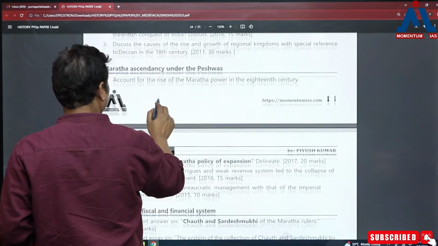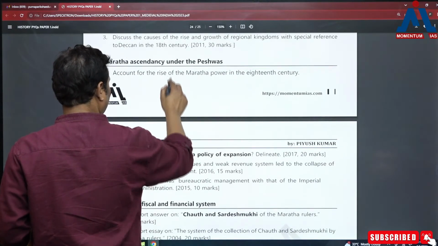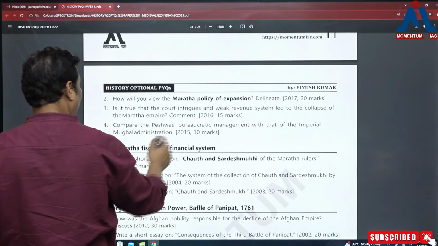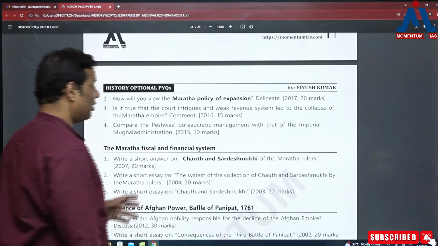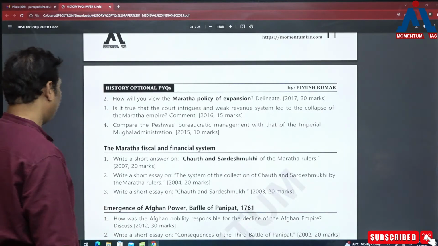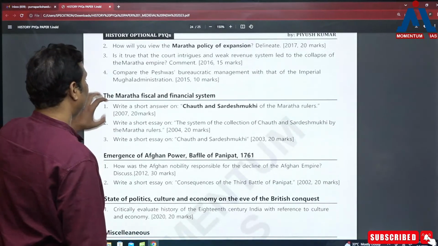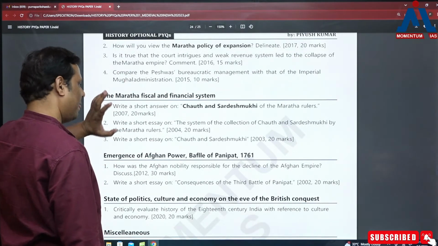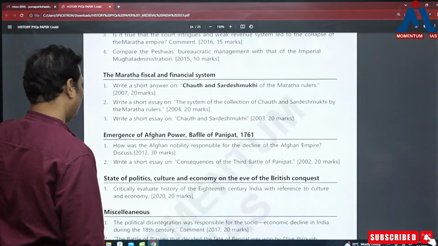Marathas are very important. So the rise of Maratha power in the 18th century, right? Then the Maratha policy of expansion they have asked. The Peshwas bureaucratic management, that's also asked. मतलब यहाँ पे भी हर possible dimension उन लोगों ने more or less पूछ ही लिया है. Then Marathas fiscal and financial system is mostly about the Chauth and Sardeshmukhi. So yes, this is important. पूछना भी चाहिए उनको, यहाँ से पूछते हैं वो लोग.